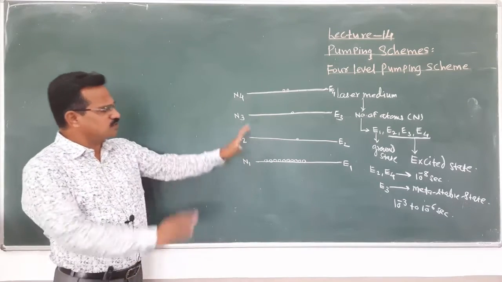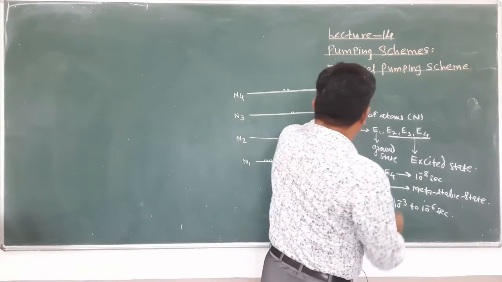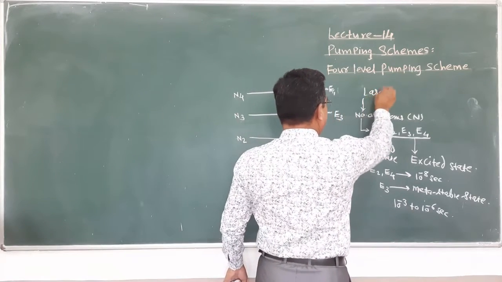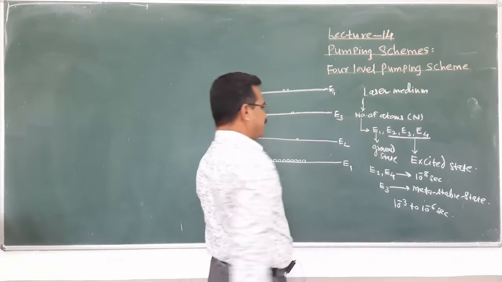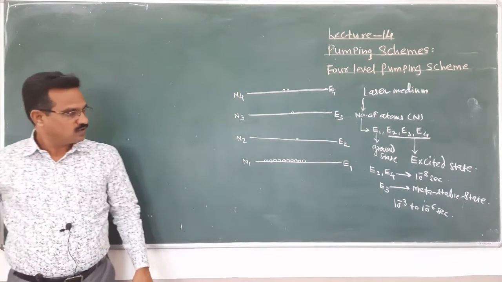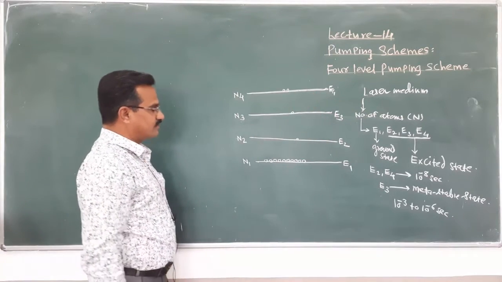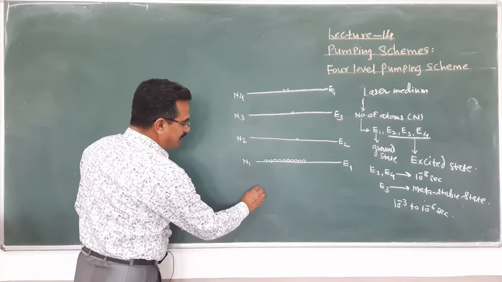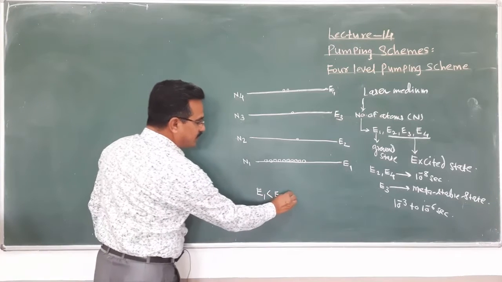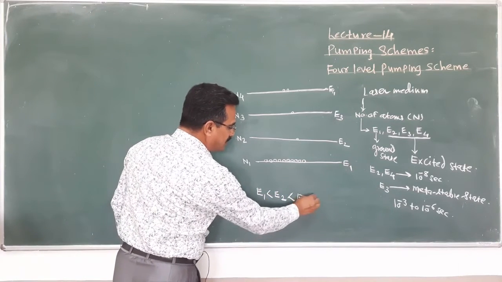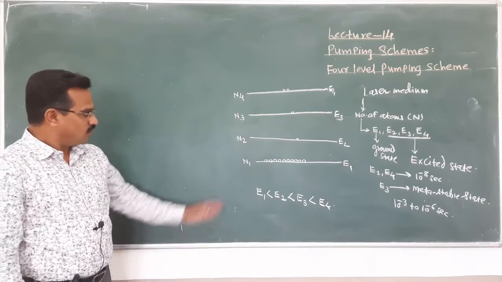The next point, this is suppose the initial situation. Here the laser medium is considered. Initially, what about the energies of these different energy levels? Again, you remember that energy level E1 is less than E2, is less than E3, is less than E4. What about the population?